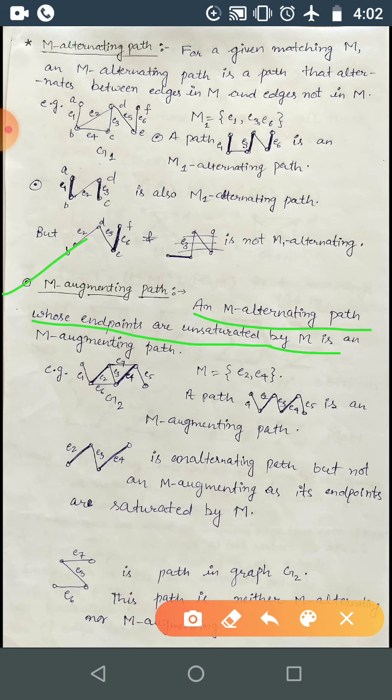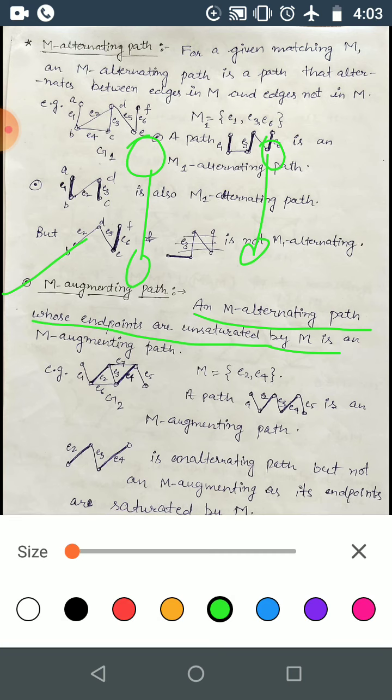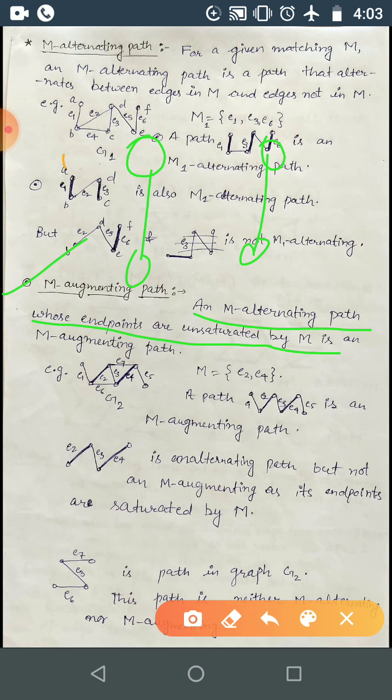For example, if you have such a matching in some graph, and you have this path, here the endpoints U and V of this path are not saturated by M. These are not present in matching M. So these are not saturated by M, and the path is M alternating.